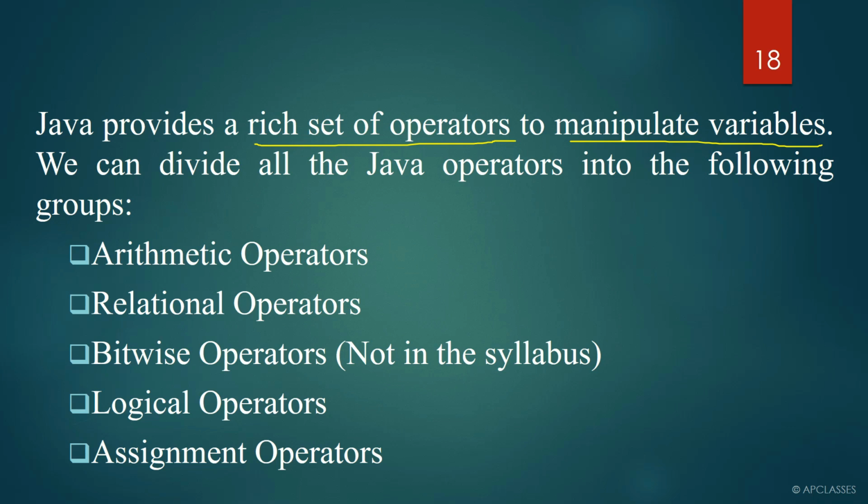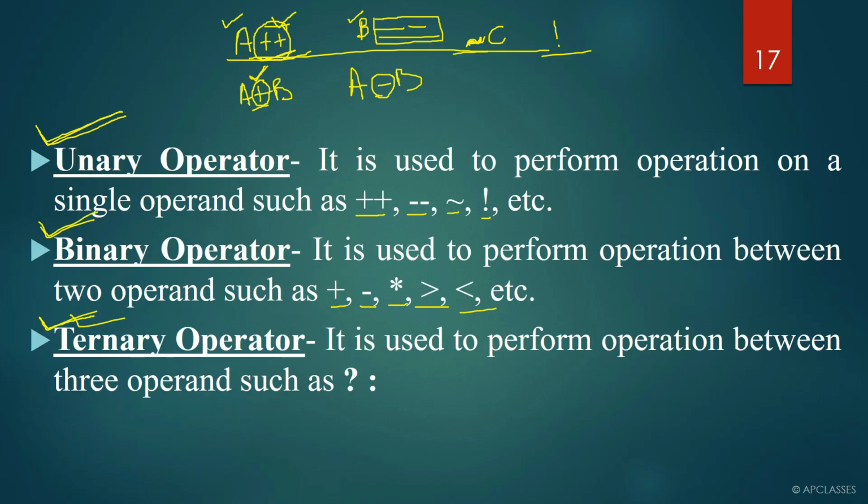We can divide all the Java operators into the following groups: arithmetic operator, relational operator, bitwise operator, logical operator, and assignment operator. Now you must be thinking, sir, just now we discussed that operators are divided into three parts, unary operators, binary operators, and ternary operators.